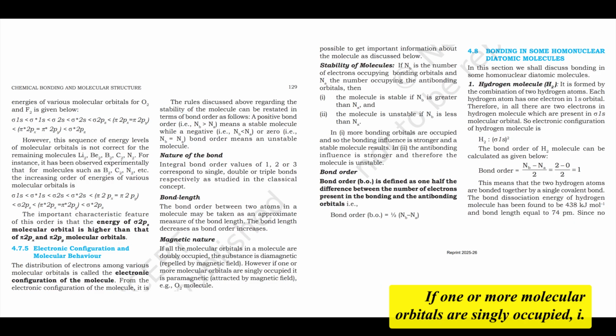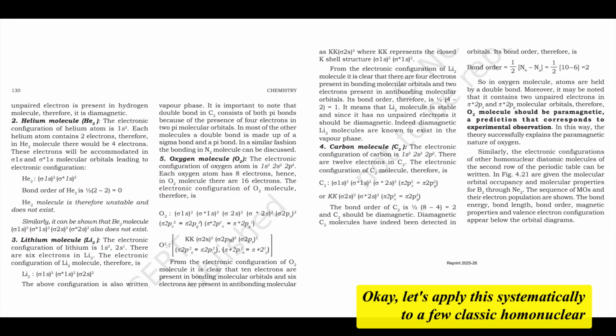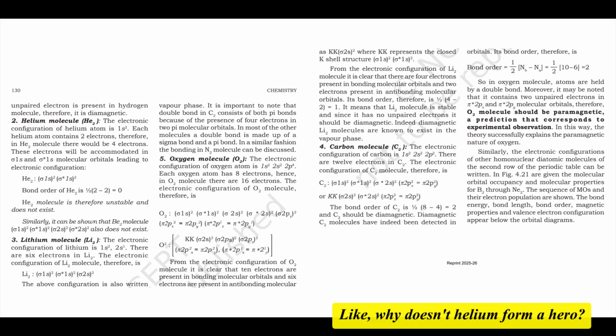If one or more molecular orbitals are singly occupied, i.e. there are unpaired electrons, the substance is predicted to be paramagnetic, attracted by a magnetic field. MO theory is excellent at predicting this. Okay, let's apply this systematically to a few classic homonuclear diatomic examples that always seem to come up, like why doesn't helium form He2?